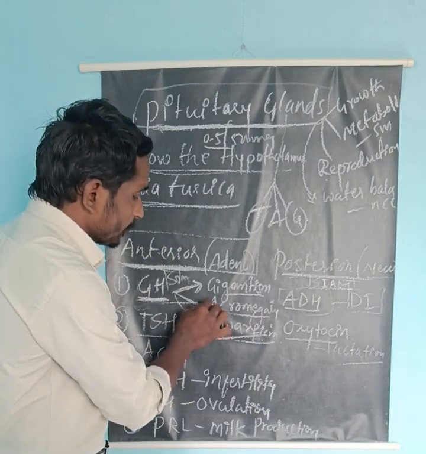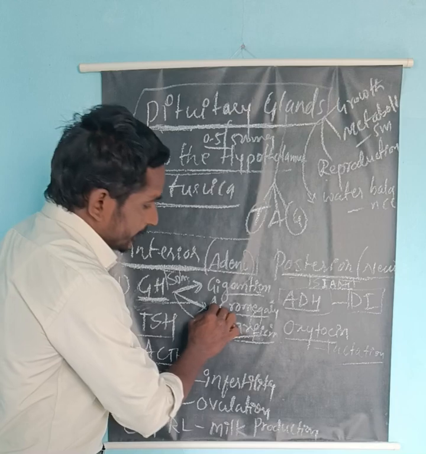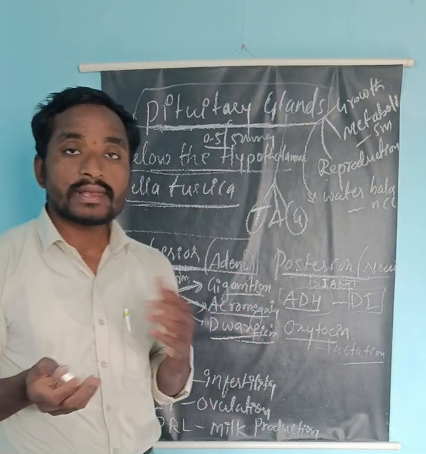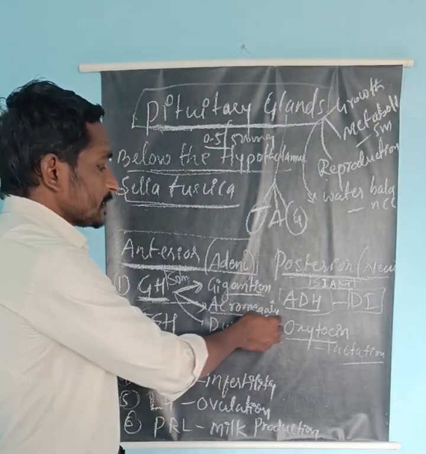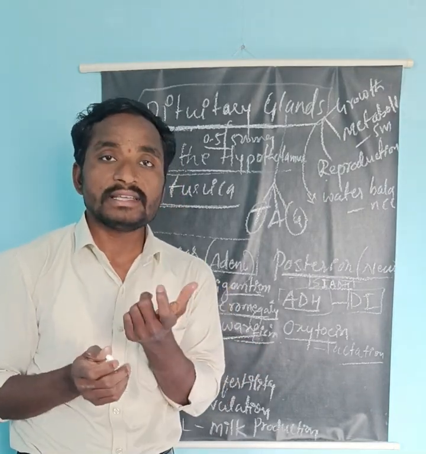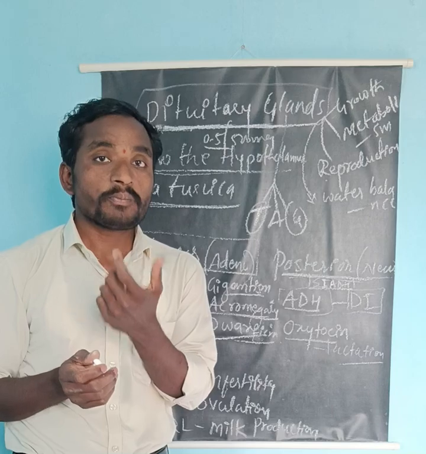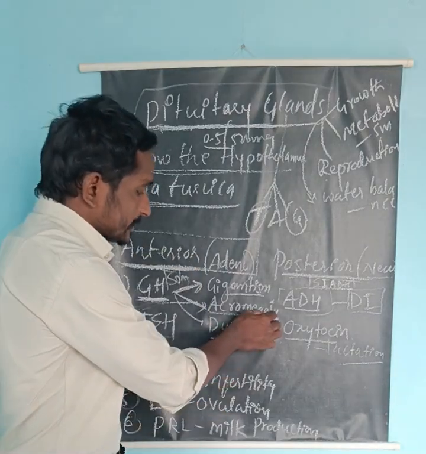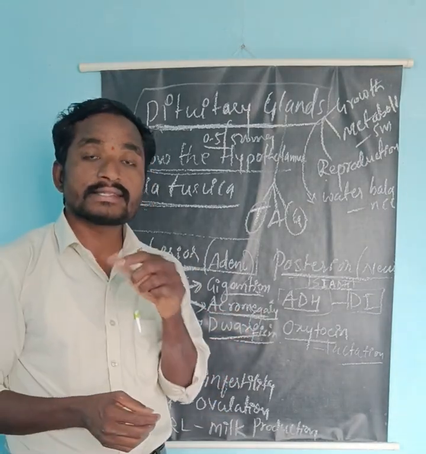Now come to acromegaly. Acro means extremity, so legs and hands, and megaly is nothing but enlargement. It means enlargement of the extremities. The Great Khali, the WWE champion, also suffered from this acromegaly, but he utilized it and succeeded in life.